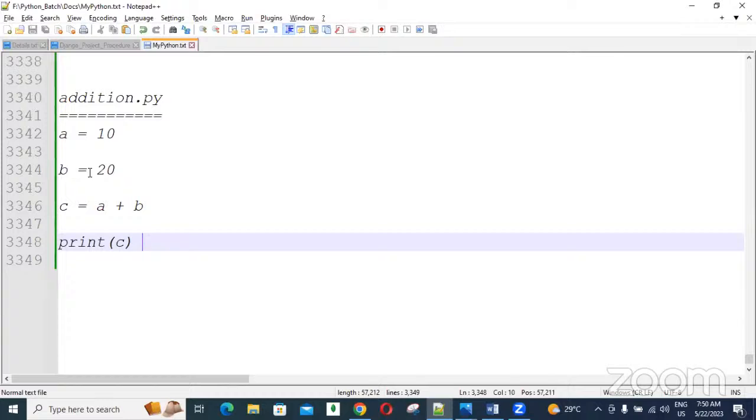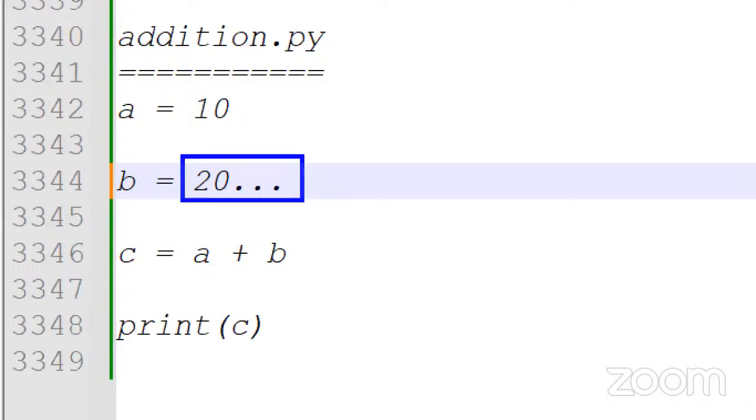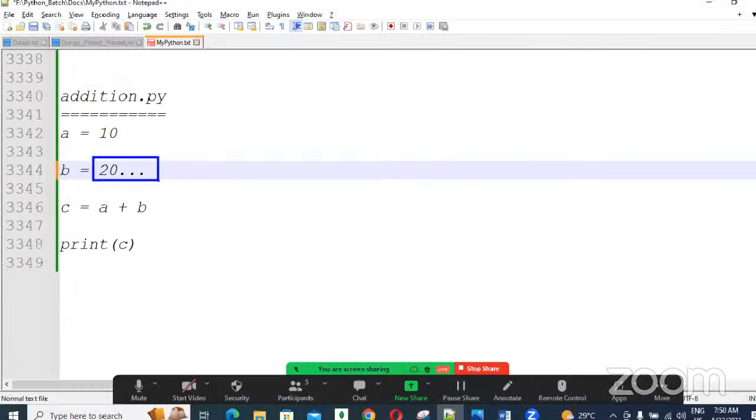Here I created a wrong statement, guys, in the 20 line. When I try to execute this Python program, first the line a equal to 10 is syntactically correct, so immediately memory is created and 10 is assigned to the variable a.